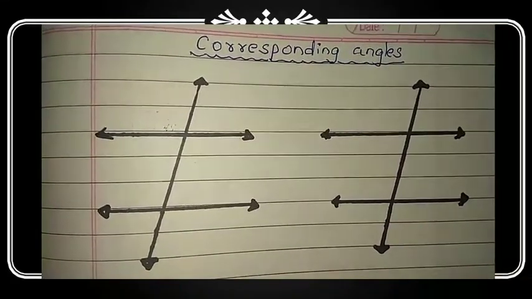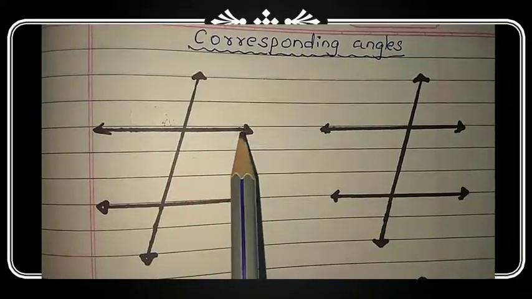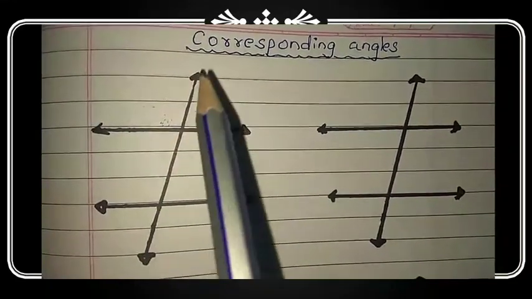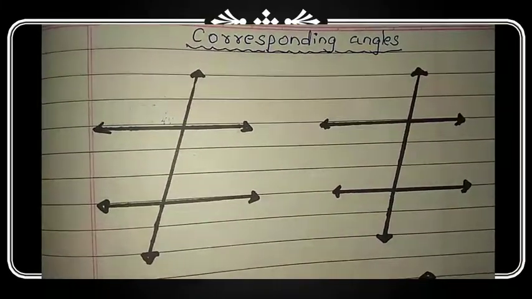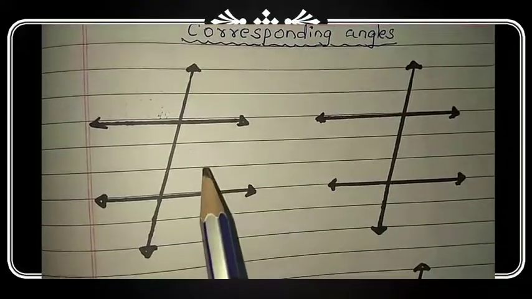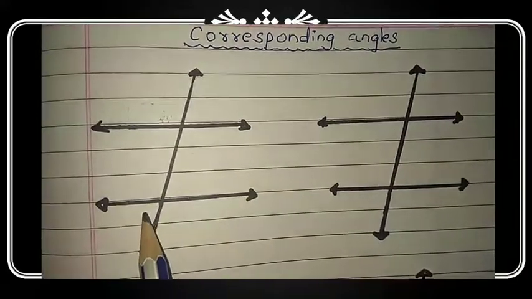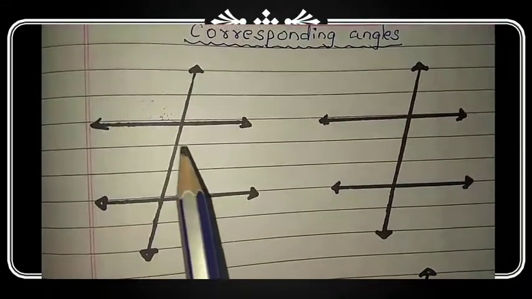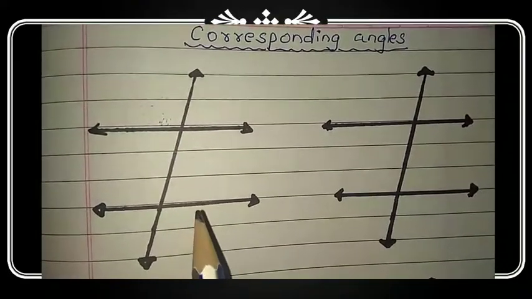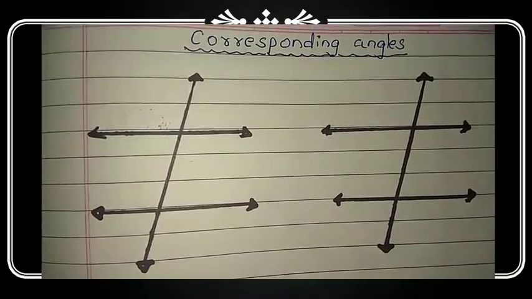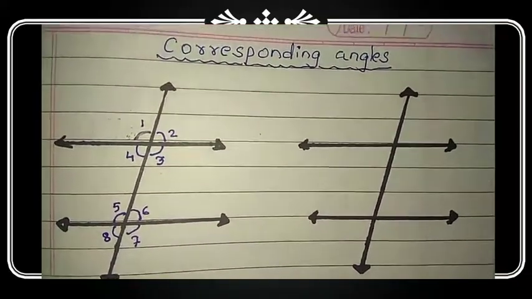As I told you before also, when a transversal intersects the two given lines, this is the first line and this one is the second line, and this is the transversal which is intersecting these two lines. So there are a total of 8 angles formed. Angle 1, 2, 3, 4, 5, 6, 7, 8. Total 8 angles are forming, 4 angles on the first line and 4 angles on the second line. So first we will give numbers to these angles. So in the first figure I have given numbers to all these 8 angles.